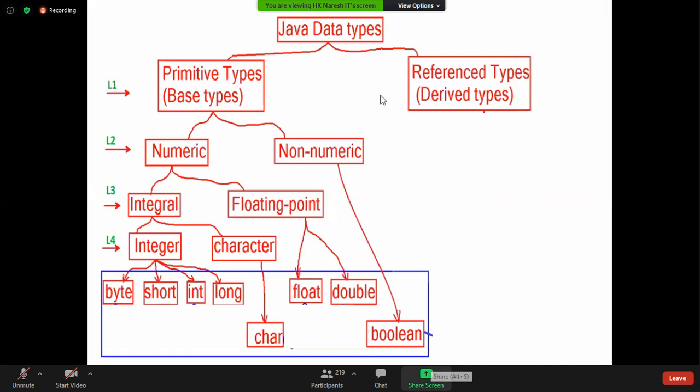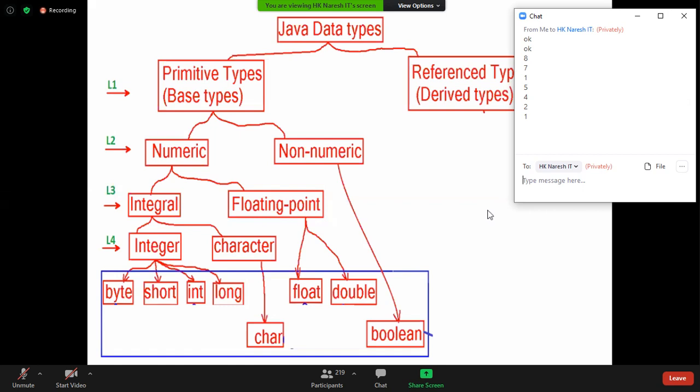Okay, then tell me, how many reference data types do we have?